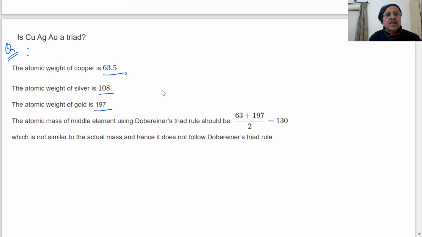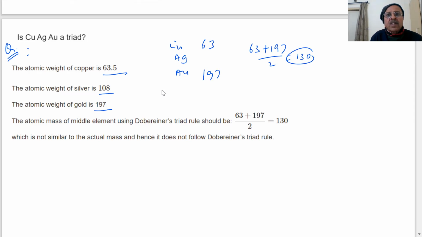So they are not following the triad rule. If I take the atomic mass of the middle element, you have copper, silver and gold. Supposing I take 63 and 197, what is it coming? 63 plus 197 by 2 is 130. But silver is 108. So this is not correct.